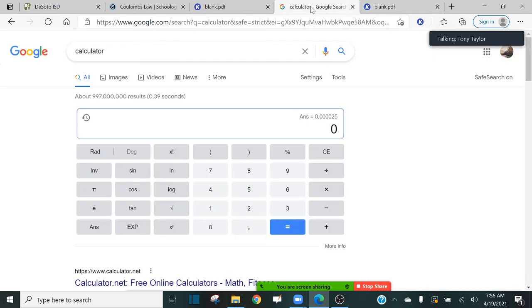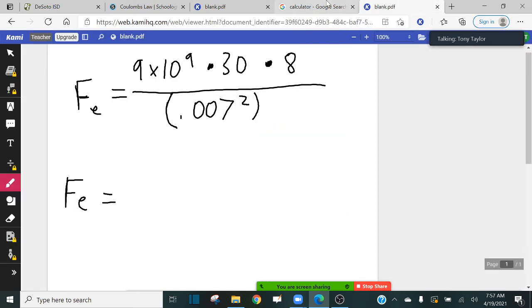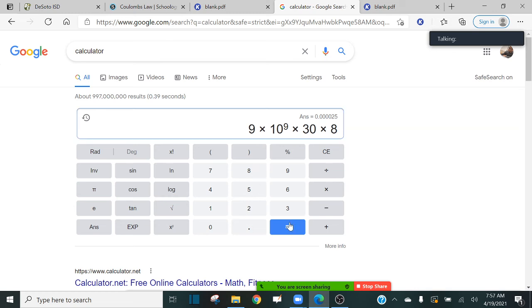So let's look at this. 9 times 10 to the 9th power. Remember, I always press this key right here whenever you're raising something to another power. So 9 times 10 to the 9th power times 30 times 8. When I press equal, this is what I get: 2.16 times 10 to the 12th power.